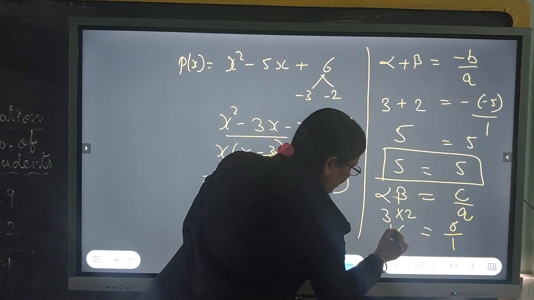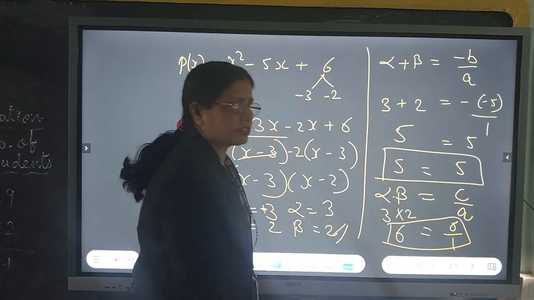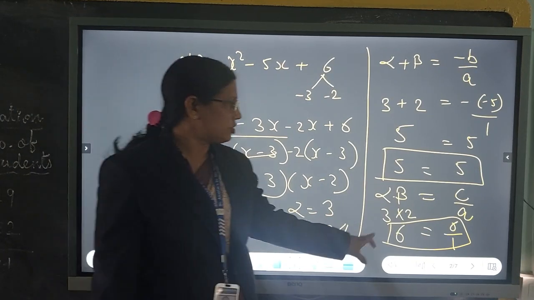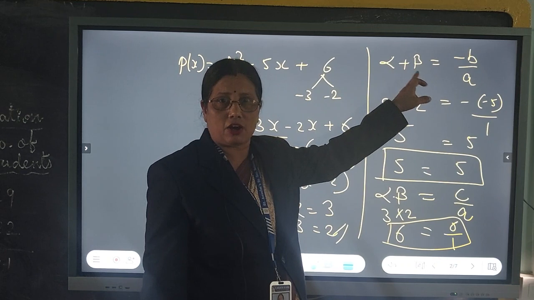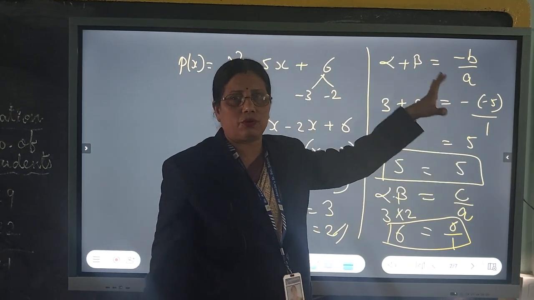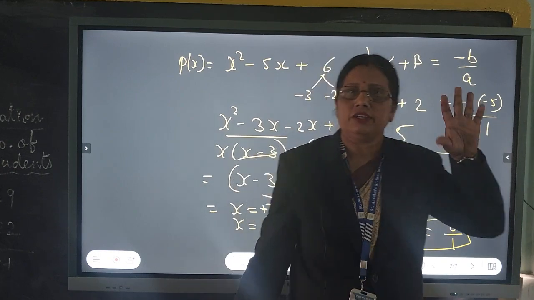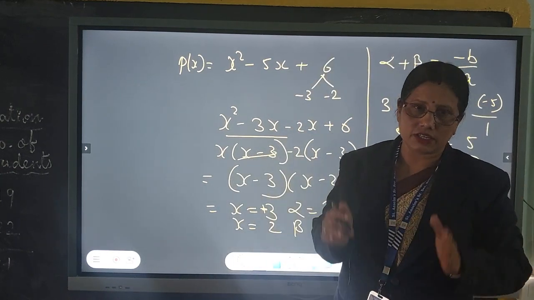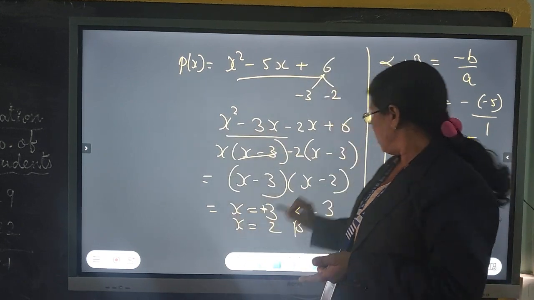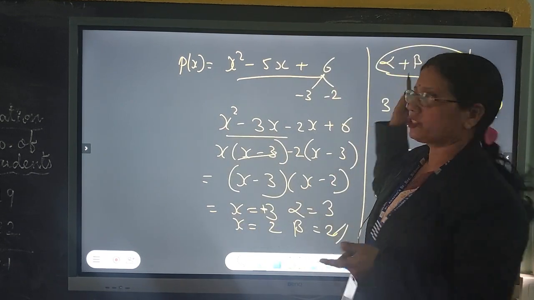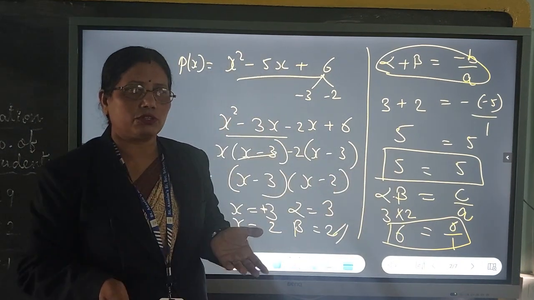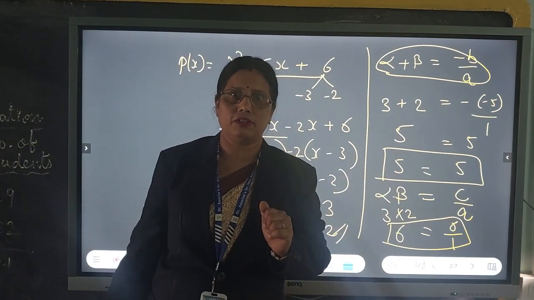So, on both sides we got 6, where we have verified the relation of the zeros with the coefficients. This is the method by which we find the zeros of the given polynomial and verify their relationship. Thank you.